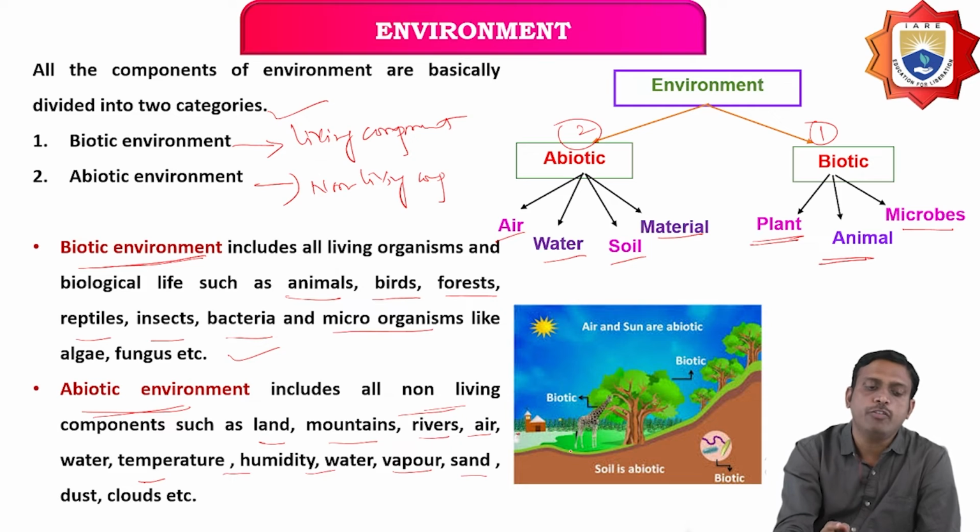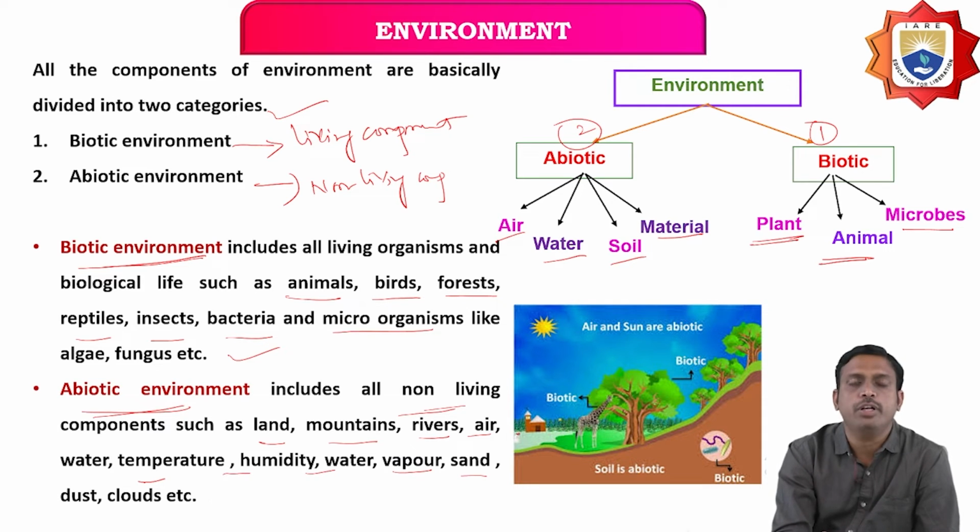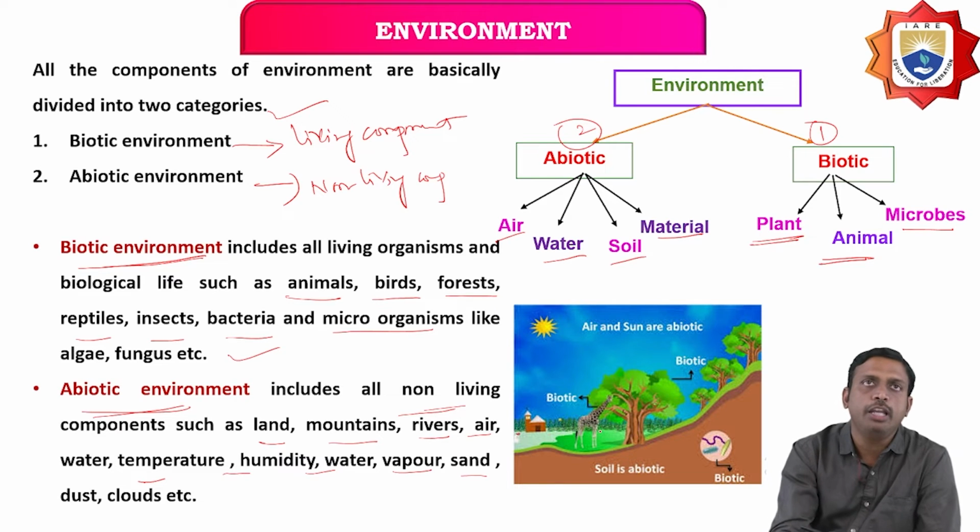The environment has been categorized into two components: one is the biotic component, the second is the abiotic component. The living component of the earth is the biotic component, and the non-living component of the earth is the abiotic component.